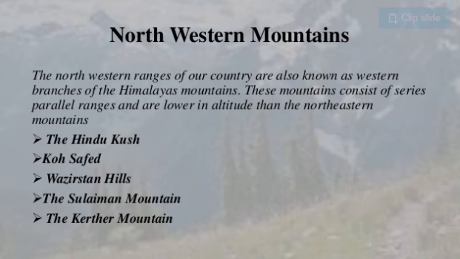So let's talk about the northwestern mountains. The northwestern ranges of our country are also known as the western branches of the Himalayan mountains. These mountains consist of a series of parallel ranges and are lower in altitude than the northeastern mountains. It includes Hindu Kush, Koh-e-Safed, Waziristan Hills, Suleiman Mountain, and Kirthar Mountains. All these mountains are mostly covered with snow, so the places they are situated in are cold areas.